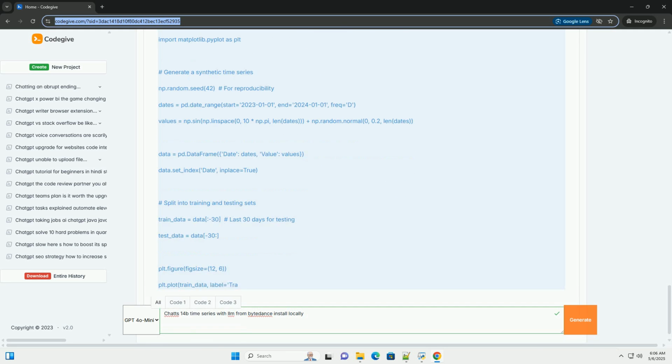trust_remote_code equals true. If the model requires custom code, you may need to add trust_remote_code equals true. Use this cautiously, as it executes code from the model repository, which could pose a security risk. Only use this if you trust the source of the model. This is less common for models directly downloaded from trusted sources like Hugging Face Hub, but may be necessary for private or less common models.